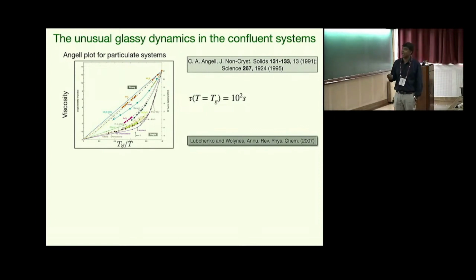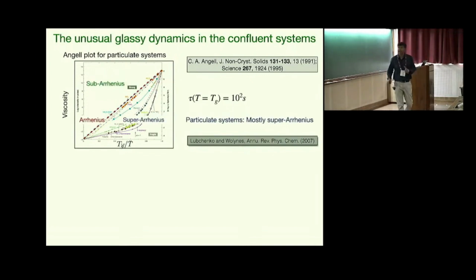If you notice the Angell plot for particulate system, the viscosity is given as a function of Tg over T, and there is this diagonal line known as the Arrhenius line. If for a system the curve falls below this diagonal line, those systems are known as super-Arrhenius, and if it falls above, they are known as sub-Arrhenius. For particulate systems, mostly one finds super-Arrhenius behavior, so these curves will fall below this line.